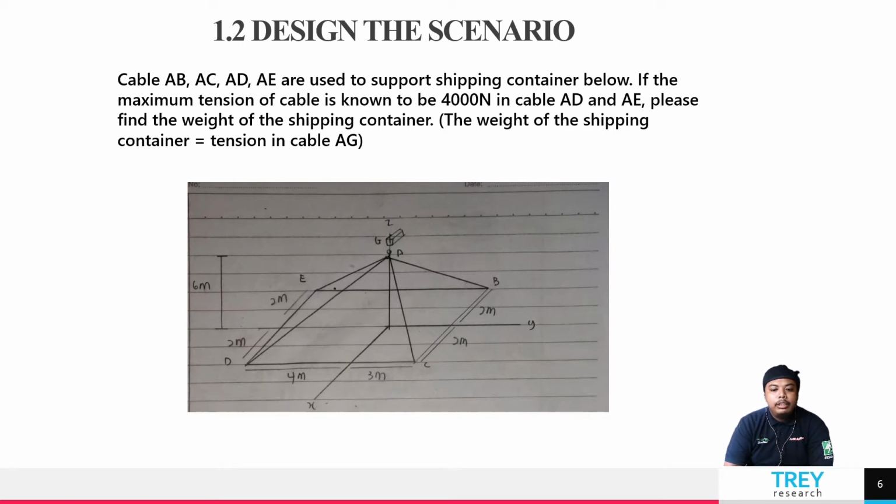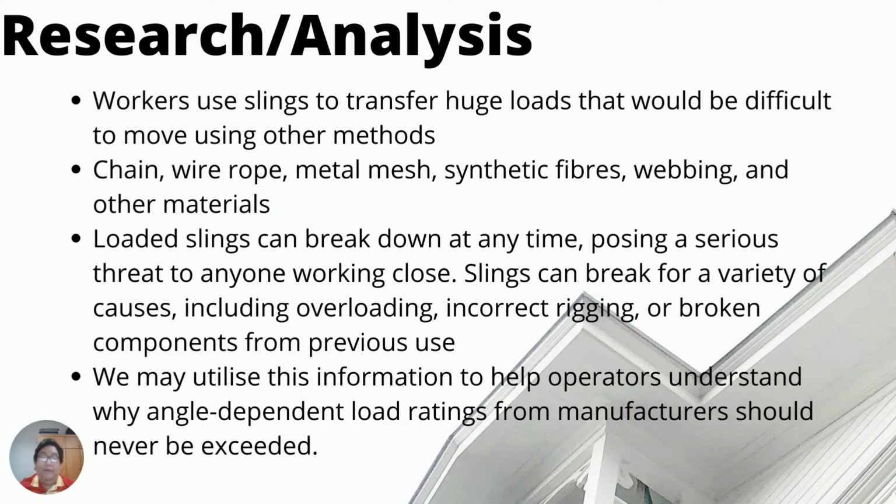From the crane load failure video, we have designed a scenario. The scenario is that cables AB, AC, AD, AE are used to support a shipping container below. If the maximum tension of the cable is known to be 4000 Newton in cables AD and AE, please find the weight of the shipping container. The hint is that the weight of the shipping container is equal to the tension in cable AG. Presenting about the research analysis of our project.